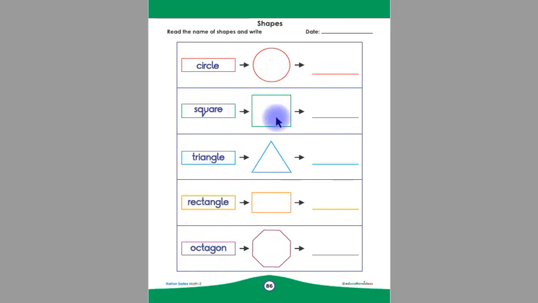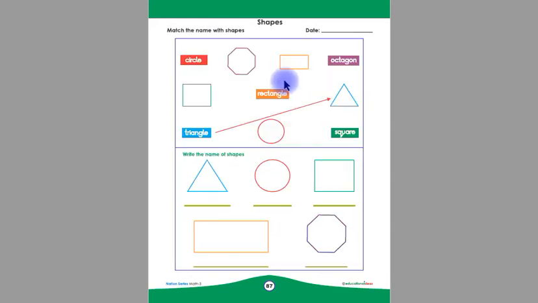This is circle shape. This is square shape. This is triangle shape and this is octagon shape. This is rectangle shape and this is octagon shape. Children, now you have to write the name of all these shapes on these lines by yourself.